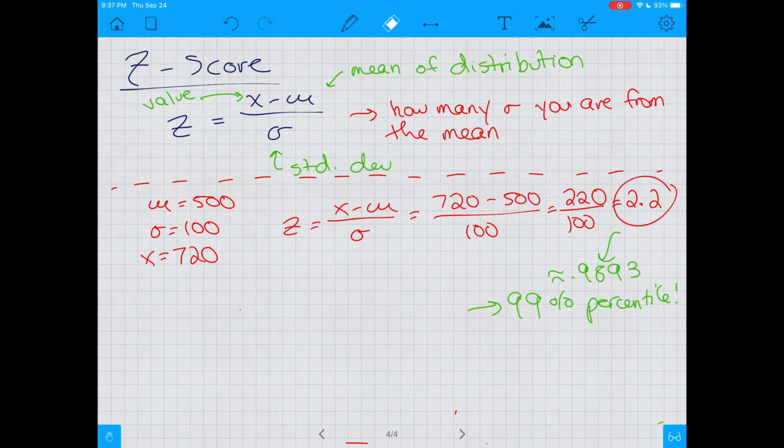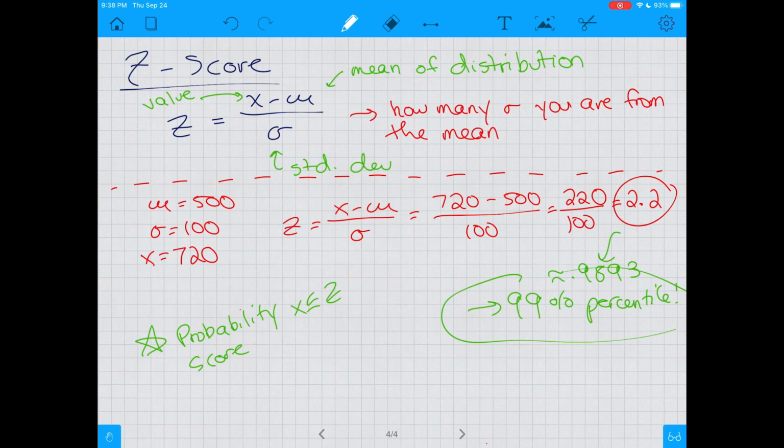Or maybe they told you were in the 98th percentile. But z-scores are really, really helpful because they tell you the probability that something is less than or equal to your given data value. So they're helpful because they tell you the probability that there's a value less than or equal to your z-score value. So we can figure out, in terms of a real-world context, the probability that something is defective or not. What is the probability that something breaks as many times as this thing breaks?